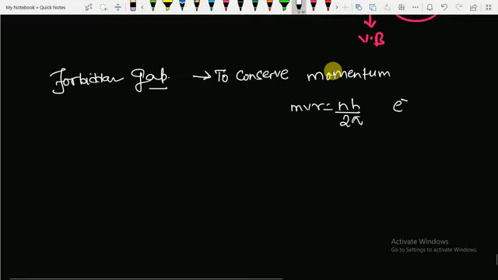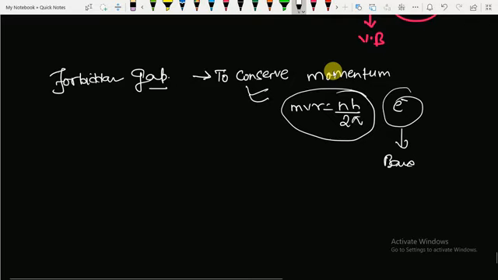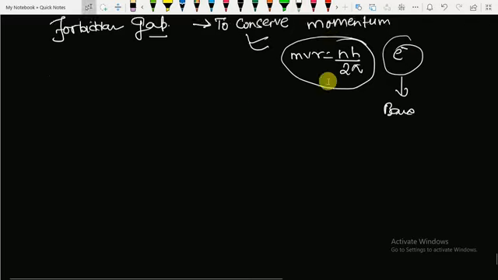UPSC can ask a question: why do we only expect electrons in bands? So you can say that to follow the law of conservation of momentum, that is mvr equals nh by 2 pi, electrons will only be present in the bands.